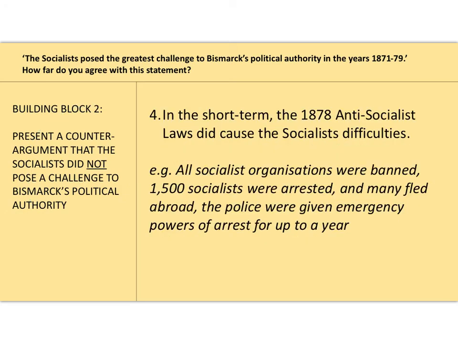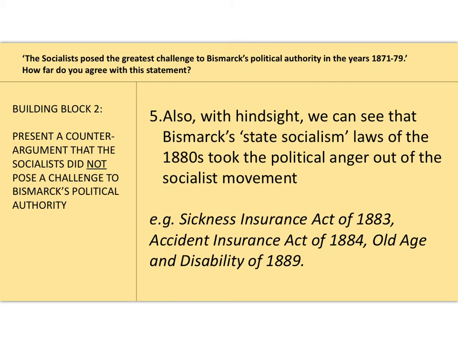So in the short term, the 1878 anti-socialist laws did cause the socialists difficulties. That's the point. All socialist organisations were banned, 1,500 socialists were arrested, and the police were given emergency powers. Again, that's evidence you could use to say that Bismarck actually was successful in weakening the socialists, so we shouldn't overestimate their threat.